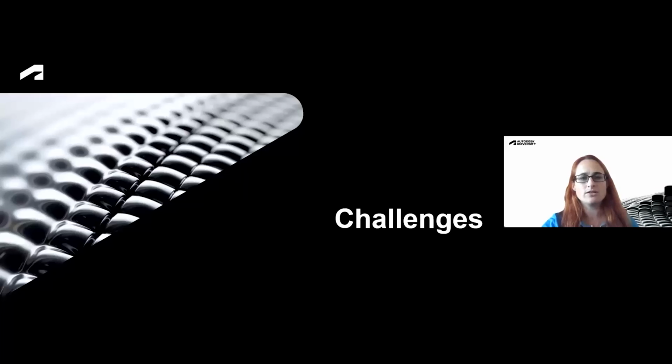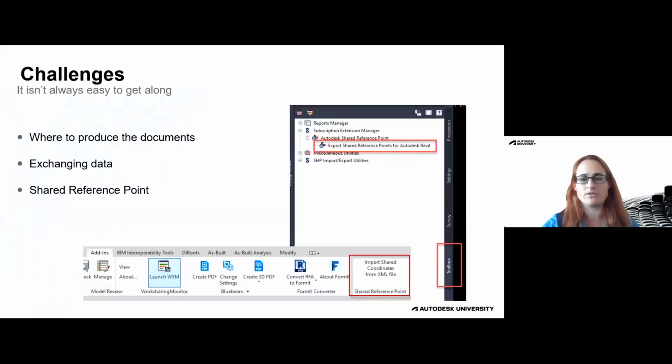So there's challenges to be overcome. And I think the one that everybody's probably thinking about that's the most important is how do you exchange the geometry, the data, and how do you, if your deliverable is traditional drawings, how are you creating those, especially if you're in two different pieces of software? So we focused a lot on where to create the 3D geometry, which I think is really important because that's what you're going to create your documents from. But then how do you create the documents?